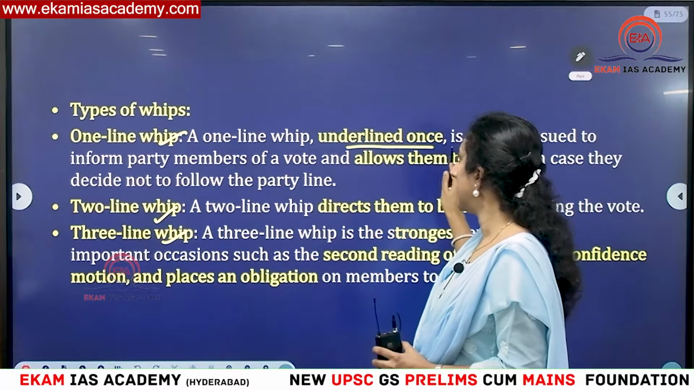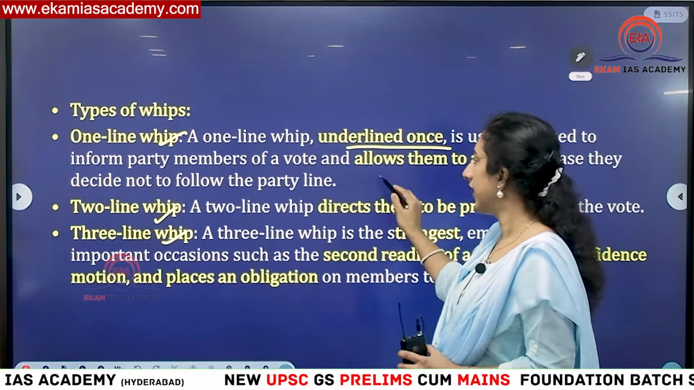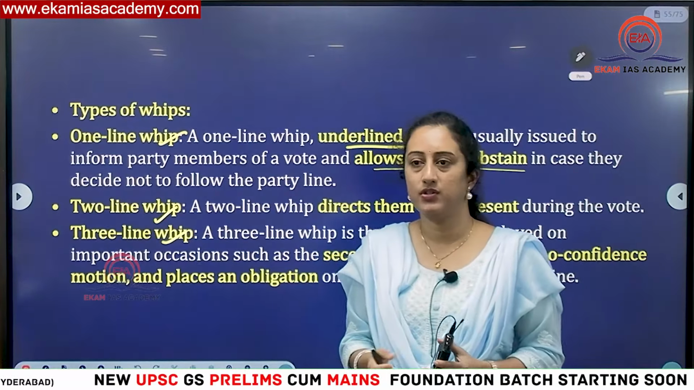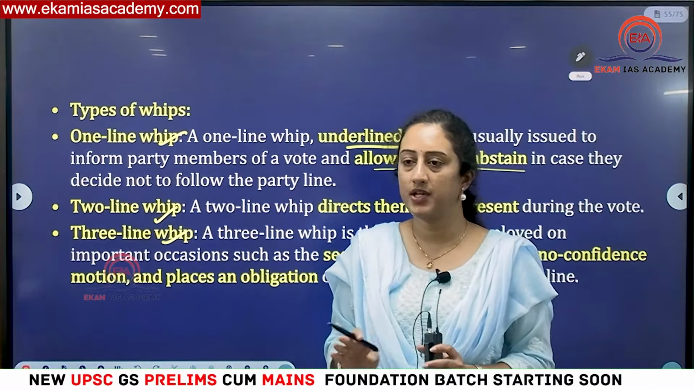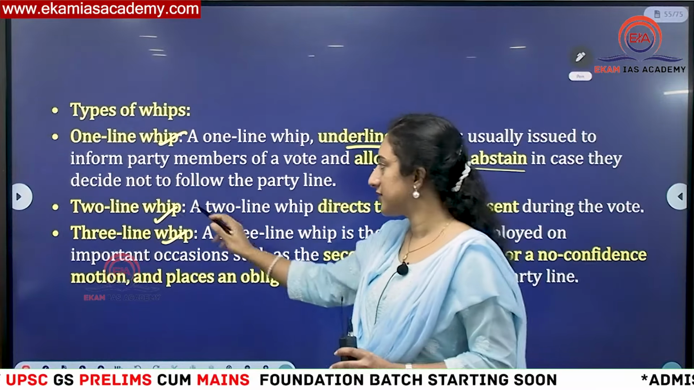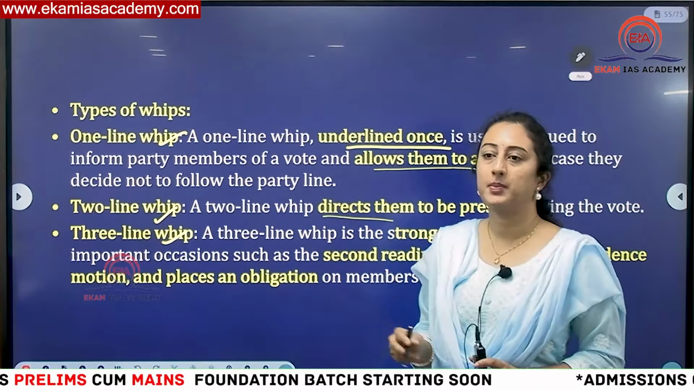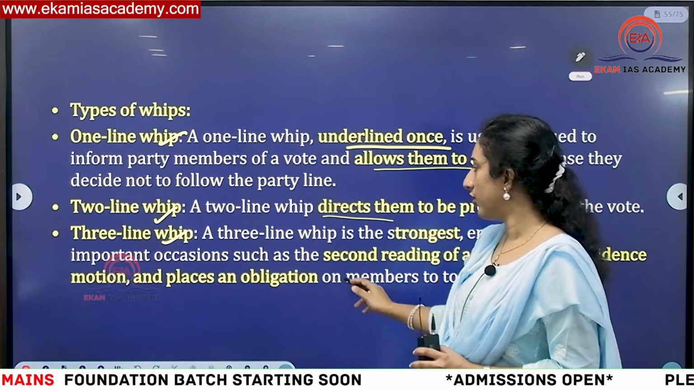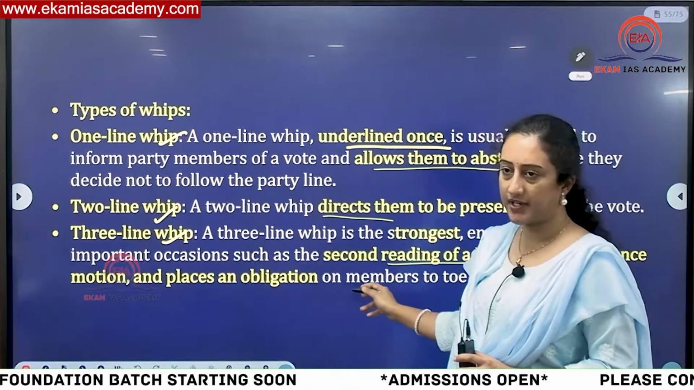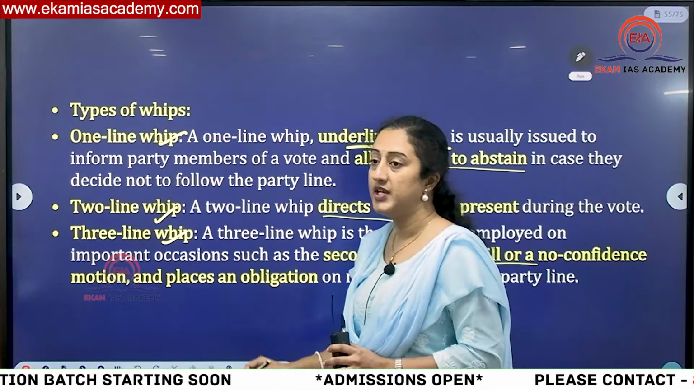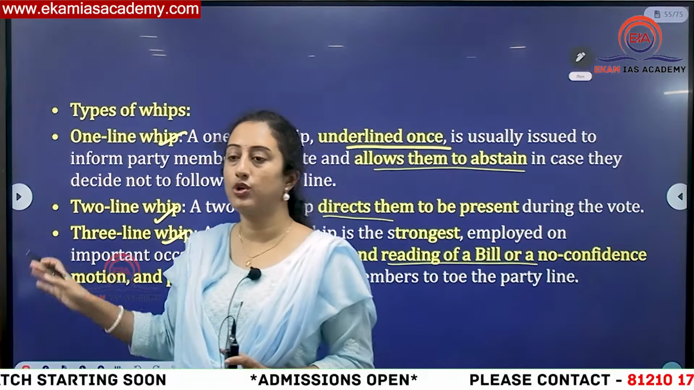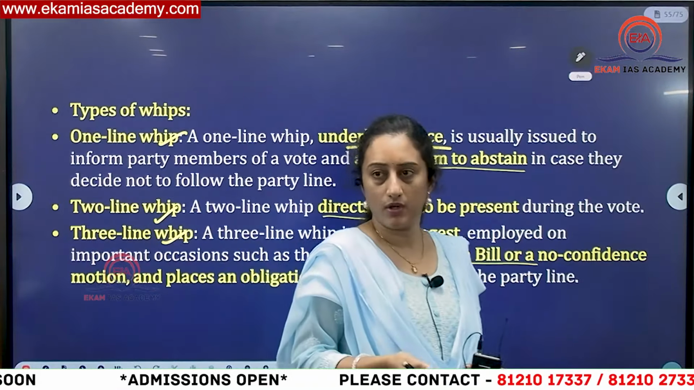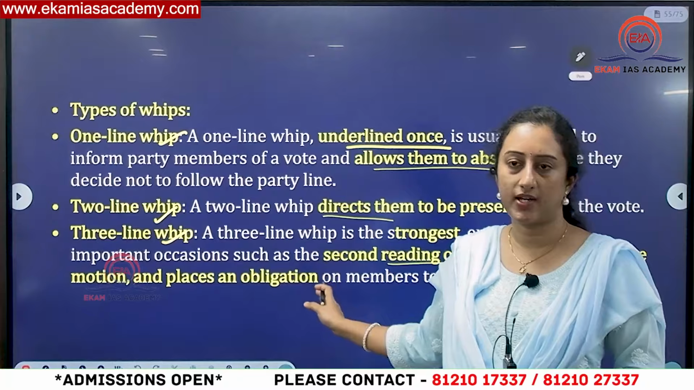A 1-line whip means underlined once, and they will allow the members to abstain if it is not a major decision. If you are not willing to vote, abstaining is also allowed. But with a 2-line whip, they have to be compulsorily present and vote. The 3-line whip is used in cases such as the second reading of a bill or the motion of thanks, and this is an obligation. If you do not act according to the party's directive, then disciplinary action can be taken against you.